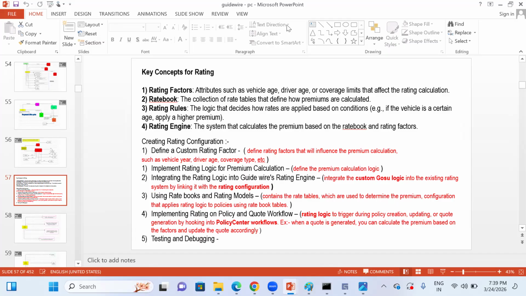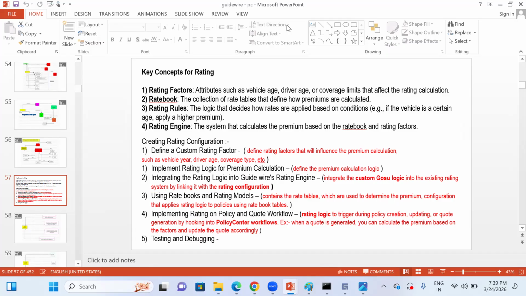So rating factors is a concept about what the factors are behind the rate. It can be vehicle age, property age, or the property's geographical location. Sometimes the property is near the seashore, the forest, or landslide areas, so because of natural calamities it will be more heavily impacted. So understanding the risk assessment, rating factors is the first one.